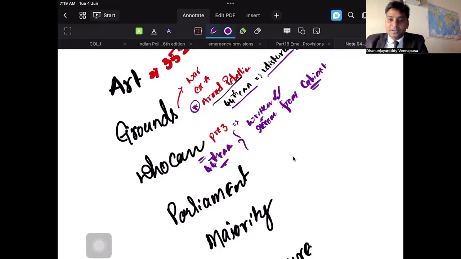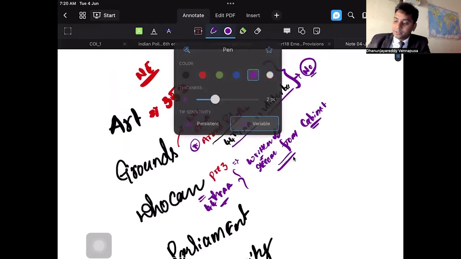Again, Srimati Indira Gandhi. In the original Constitution, this was not present, that you have to receive a written recommendation. As a result, Srimati Indira Gandhi misused this. So the 44th Constitutional Amendment said that written recommendation is compulsory. Now look at the thing.